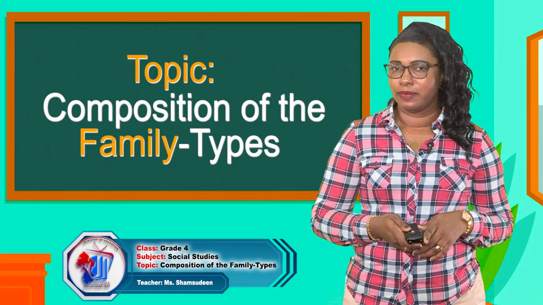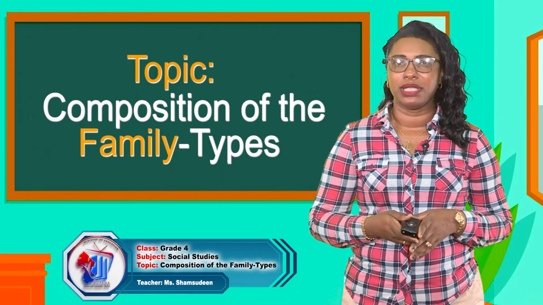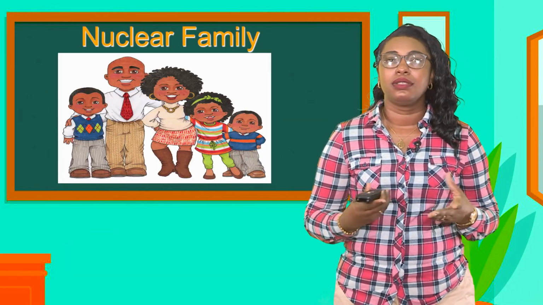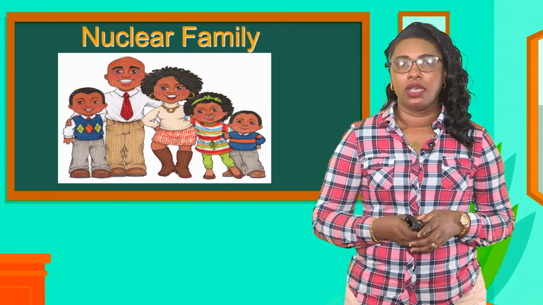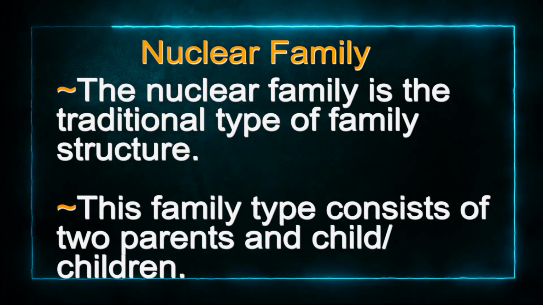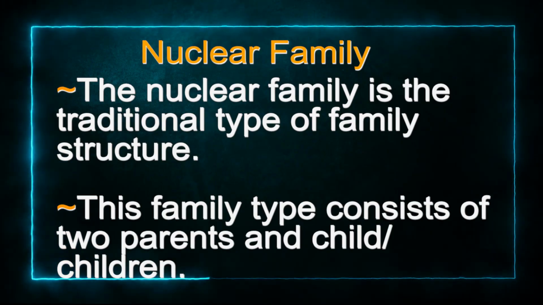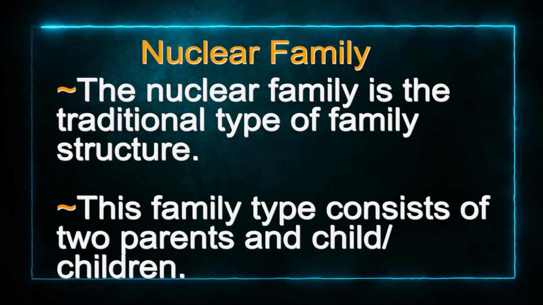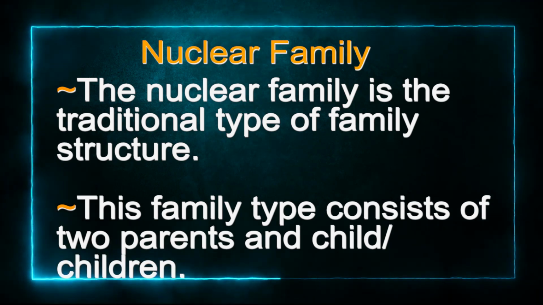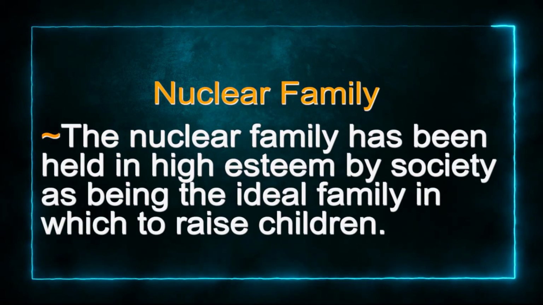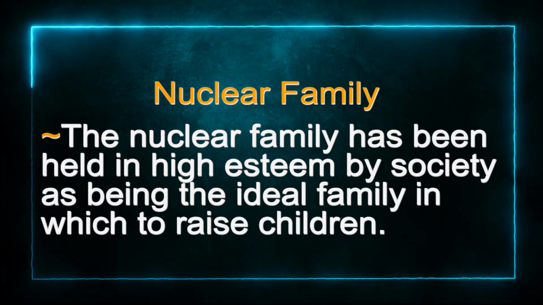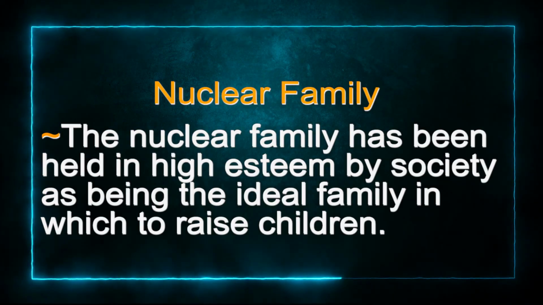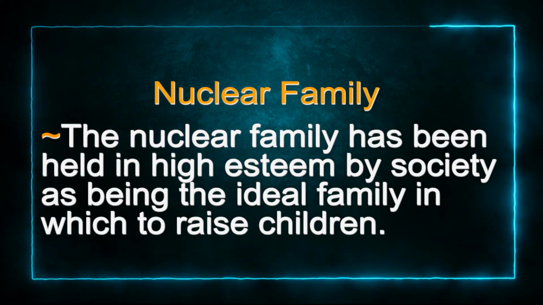Are you ready? The first family type we will look at is the nuclear family. The nuclear family is the traditional type of family structure. This family type consists of two parents and child or children. The nuclear family has been held in high esteem by society as being the ideal family in which to raise children.